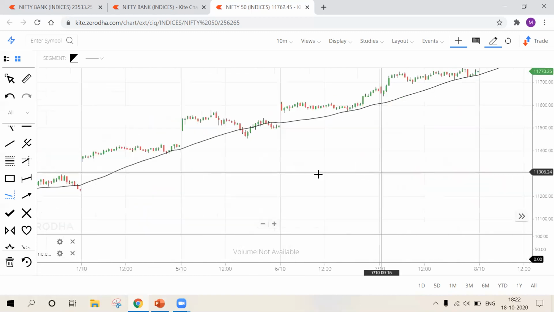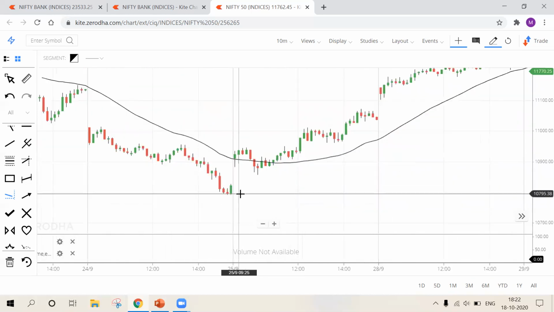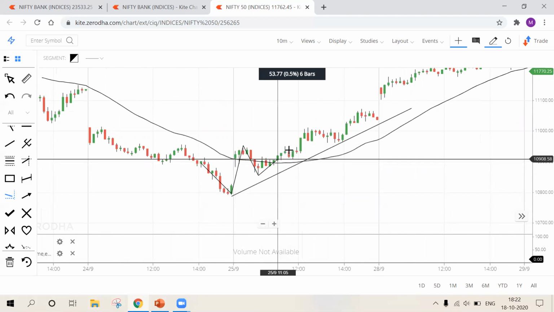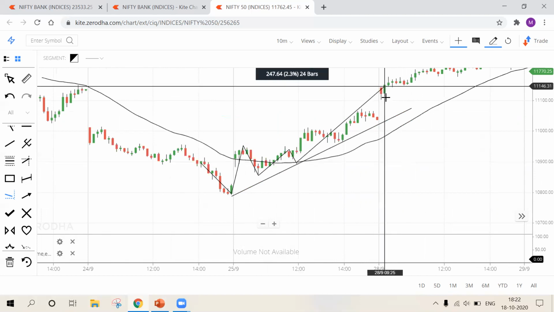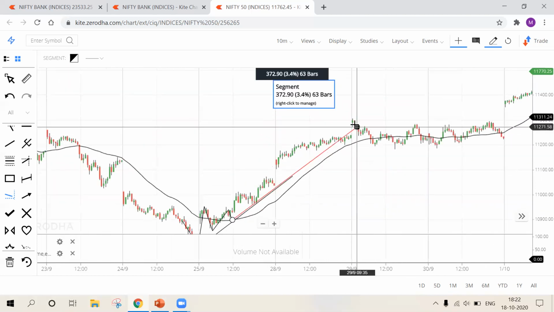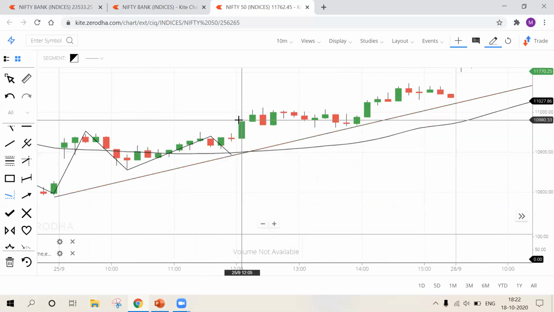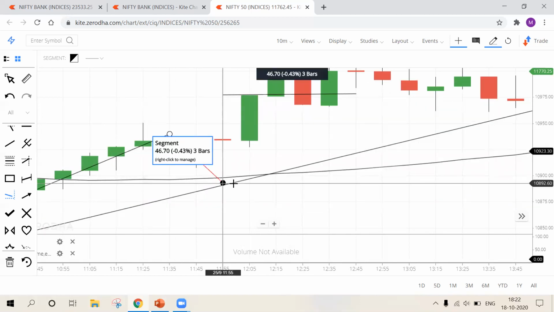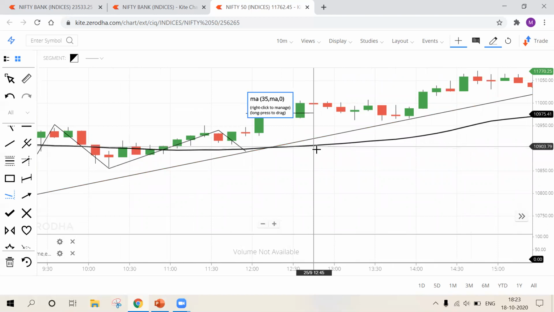Let's go back. Okay. All right. Look at this scenario. Okay. 1, 2, and third reaction. So this is your third reaction, and look at the movement. Reaction from the third reaction will be huge. So at this reaction, now you can make entry at this point at higher high formation. Now see, because you should be entering only at third reaction. That is first confirmation, and second confirmation is 35 moving average is asking you to go long because candles are above 35 moving average.